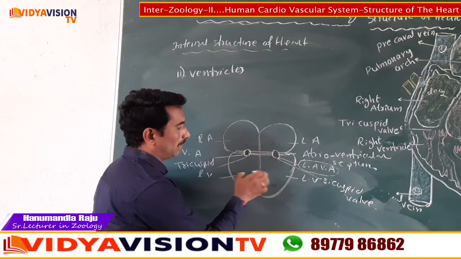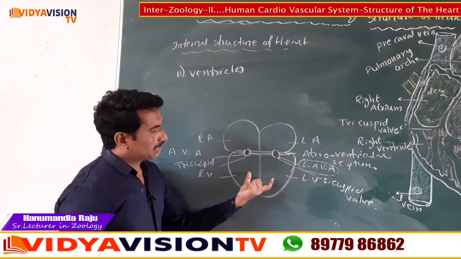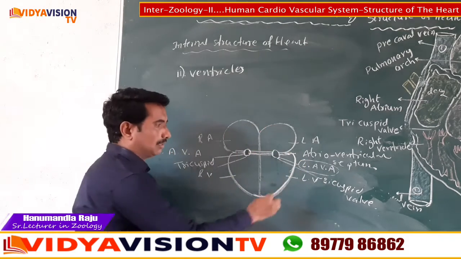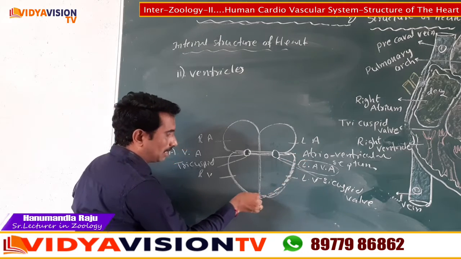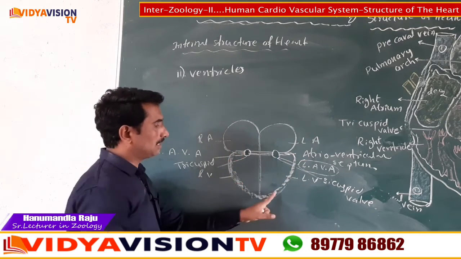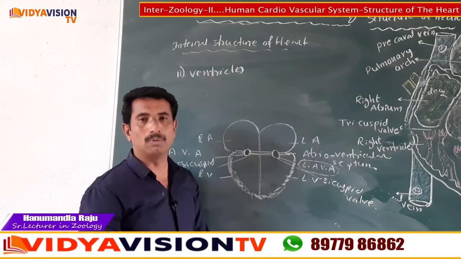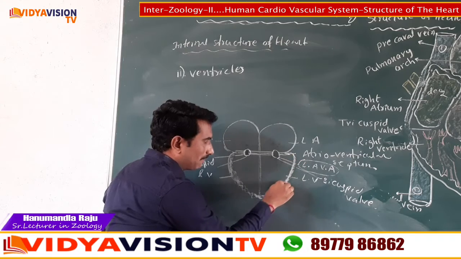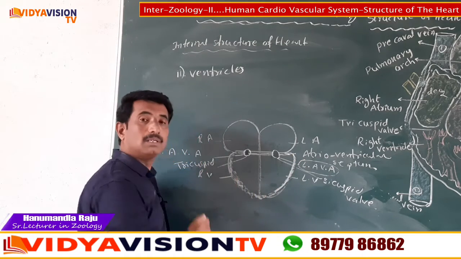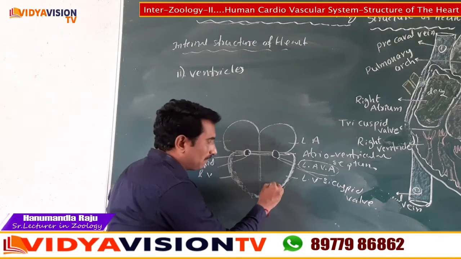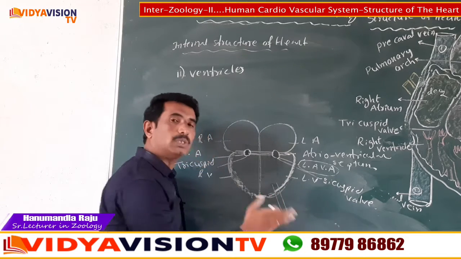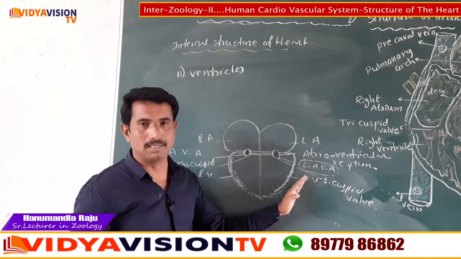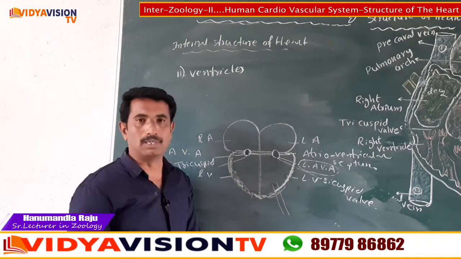Now we discuss the ventricles. The wall of the ventricles is thicker than that of the atria, children. See here, this is the wall of the ventricles. Now the wall of the left ventricle is thicker than the right ventricle, because the left ventricle pumps the blood to the different parts of the body. That's why the wall of the left ventricle is thicker compared to the right ventricle.